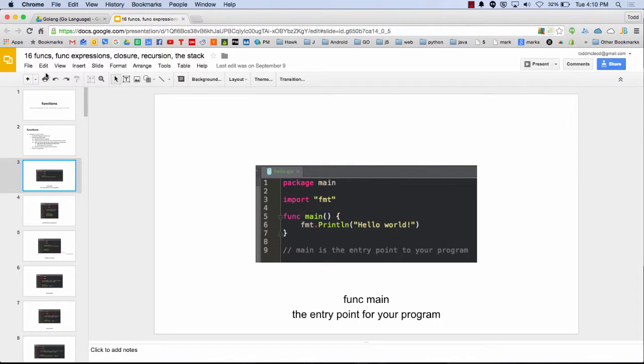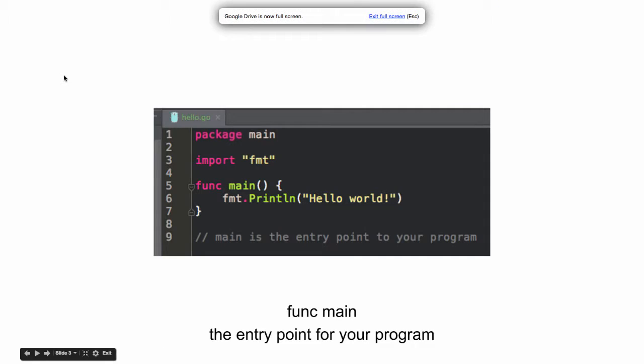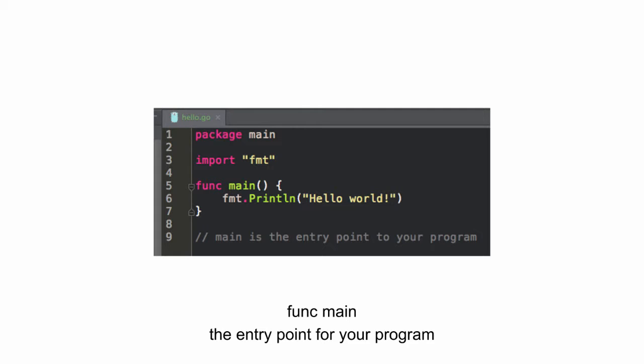So func main is your entry point for your program, and that's always got to be in package main. We've been seeing this since day one. Right? And function declaration begins with the func keyword, and then you have your function name, and then the parentheses are where you're going to pass any arguments. And then after that, right in this spot, is where you have your returns, and then you have your curly braces. And this is scope right here. We talked about scope already. If I declare something inside those curly braces, then that's the scope of whatever it is I declare. It's inside those curly braces.